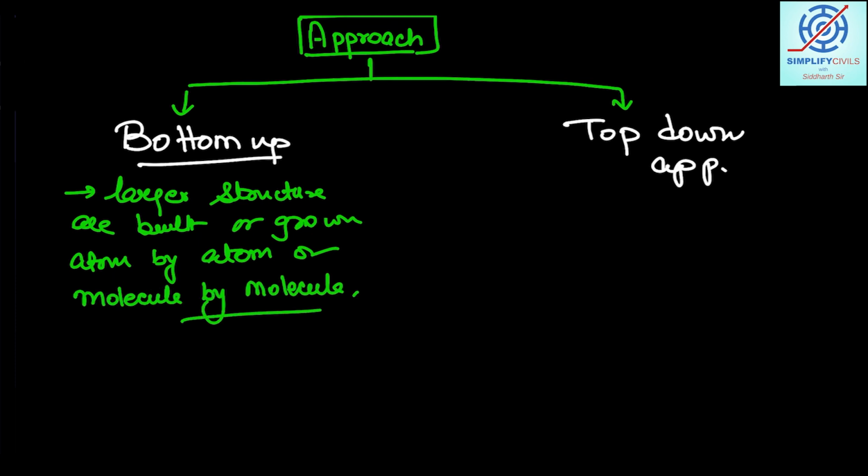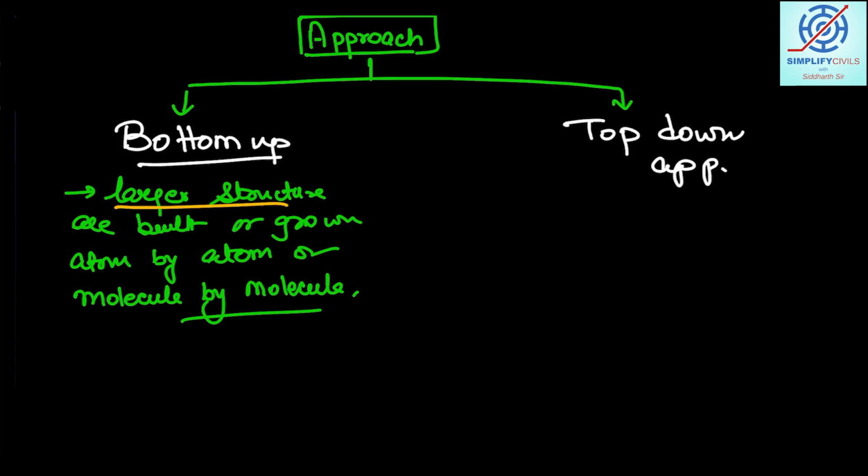So what we are trying to do in the bottom up approach is make a nanomaterial using atoms, then combine these atoms or molecules, and thereby make a larger structure. Such a design or product made out of the bottom up approach means we are doing it atom by atom. But there can also be a top down approach.